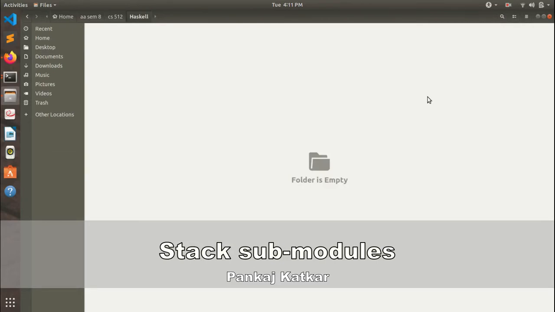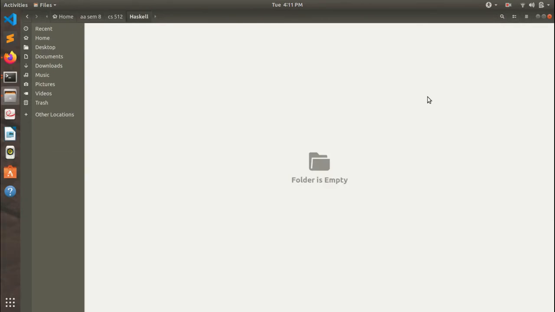Now I will tell you how to make submodules within a library. Submodules are made for the main modules of a library, and these are created when you don't want to expose your submodules to other libraries. So let's learn how to make the submodules.